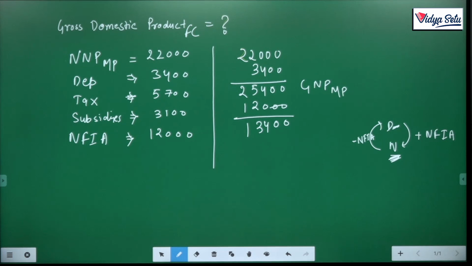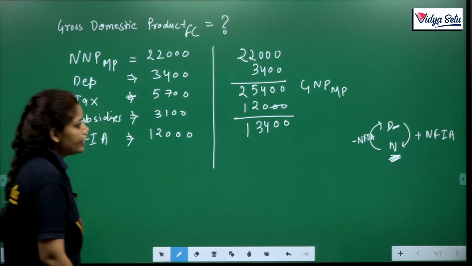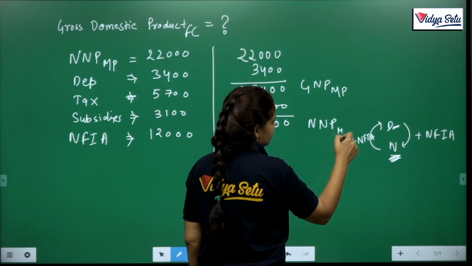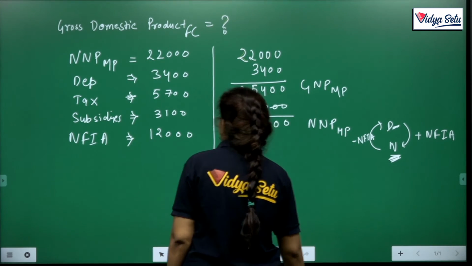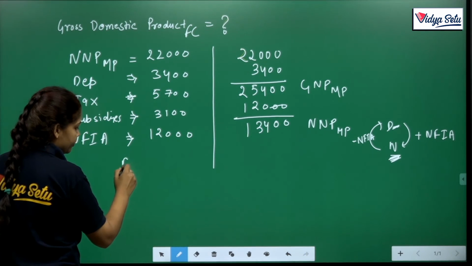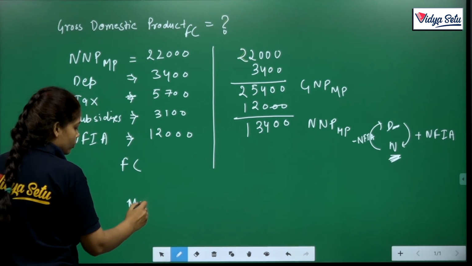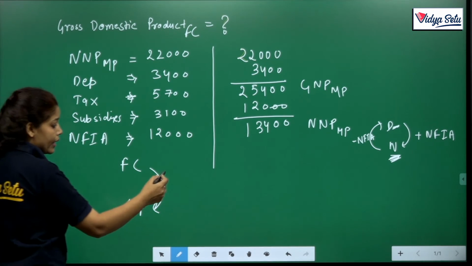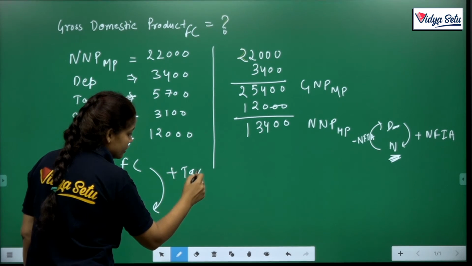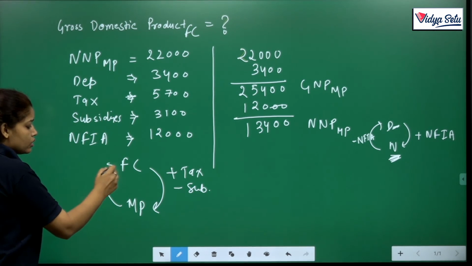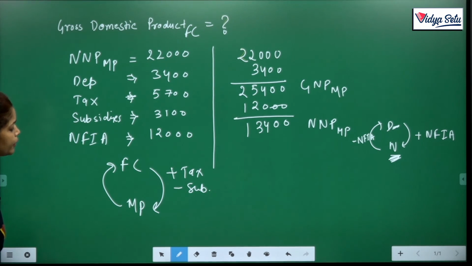Clear? Okay. So now here we are on NNP MP. Now we have to move from MP to FC. When we are on FC and we want to move to MP, then we add taxes and subtract subsidies. Here we just move from MP to FC.